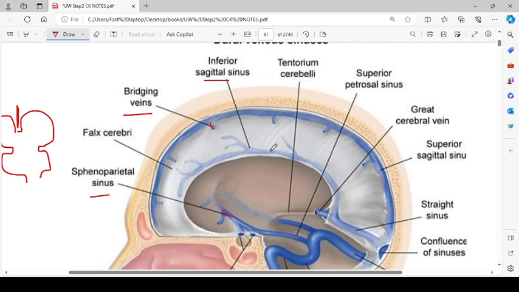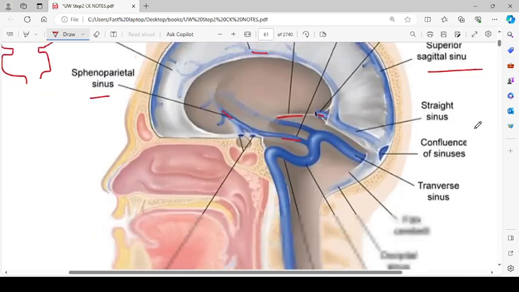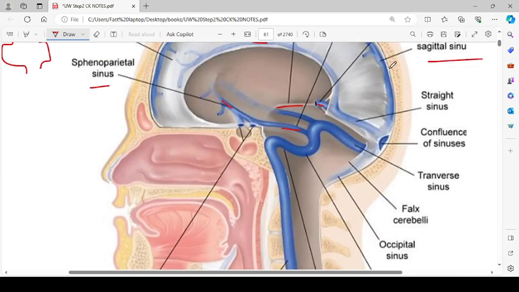So the inferior sagittal sinus is this one. Then tentorium cerebelli is this one. Superior petrosal sinus, great cerebral vein. This superior sagittal sinus is over here. Then straight sinus is this one.